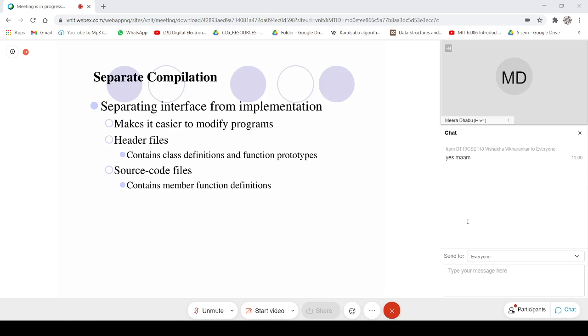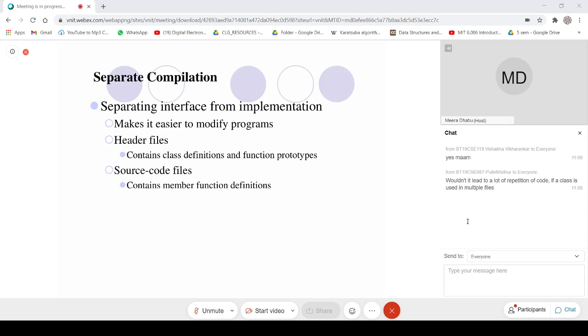I will log in with my another device. In case you are not able to hear me, if I am not audible, immediately let me know, because my experience is that whenever I log in with two devices, sometimes my voice is not audible. So for a moment, I will stop sharing this PPT and then I will come back to this PPT.